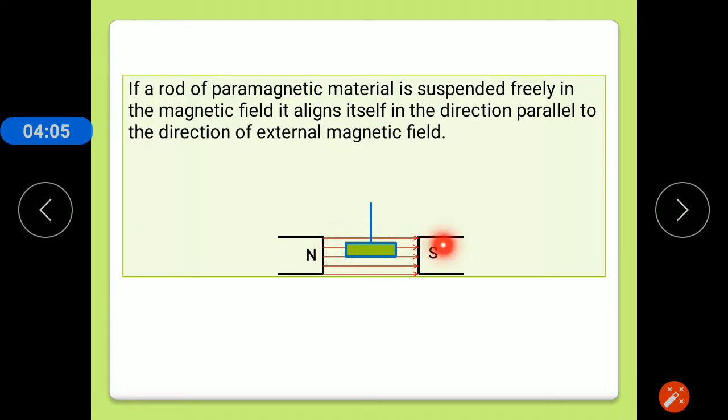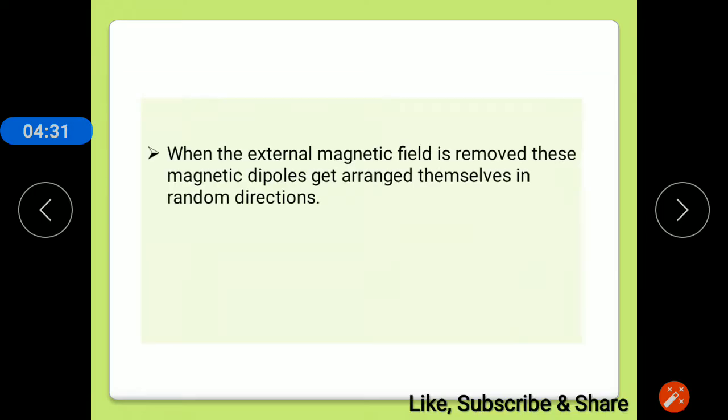The induced dipole moment is parallel to the external magnetic field, so the angle between them is 0 degrees, cos 0 is 1, and the potential energy is minus mB, that is minimum. Whenever the potential energy is minimum, we call that a stable condition, meaning the paramagnetic rod remains stable in that position, so it will remain parallel to the external magnetic field.